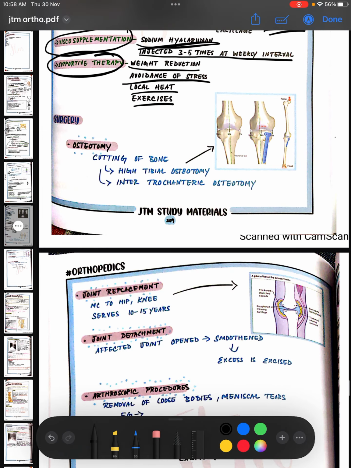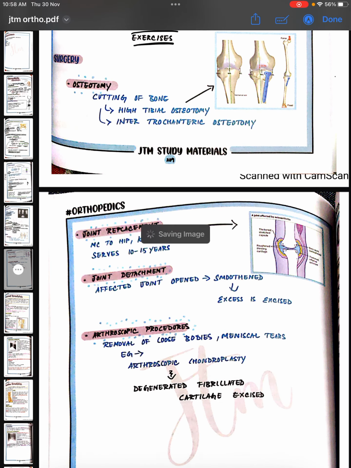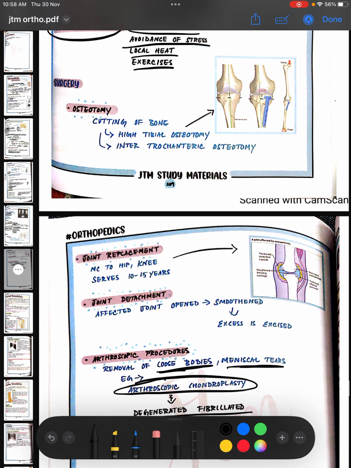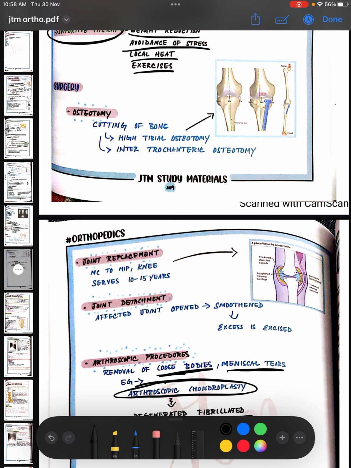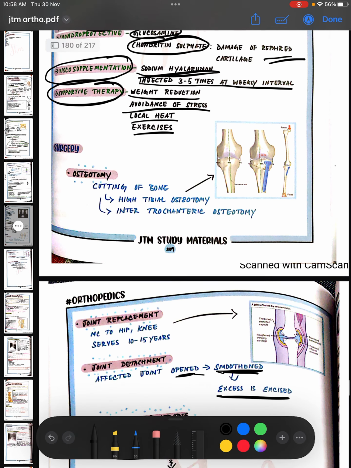So surgery, you can do many procedures like arthroscopic procedures. You remove the loose bodies, okay, meniscal tears, etc. So arthroscopic chondroplasty, for example, you remove the degenerated, fibrillated, abraded cartilage. Okay, and you can also go for joint debridement. Okay, so you open the affected joint, smoothen it out, and excise the excess. And then you can also go for osteotomy, like a high tibial osteotomy or an intertrochanteric osteotomy.